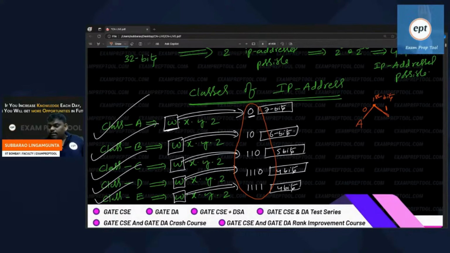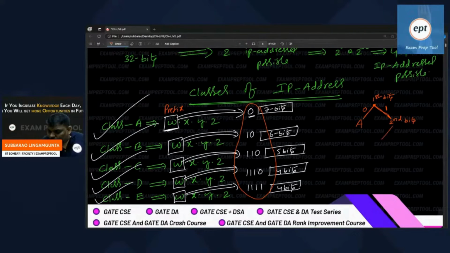Our concentration is on the prefix. Prefix means the starting part. In the first octet only, the prefix will be there. So in the first octet, if the first bit is 0, it is A. If the first bit is 1, you cannot decide; now you have to see the second bit.